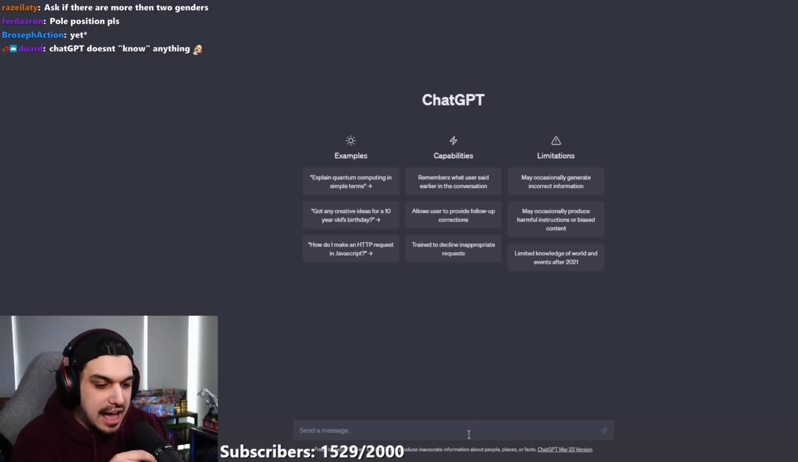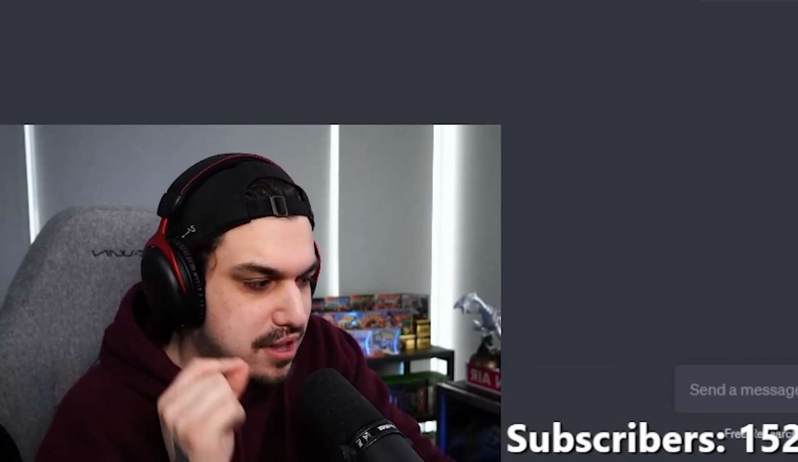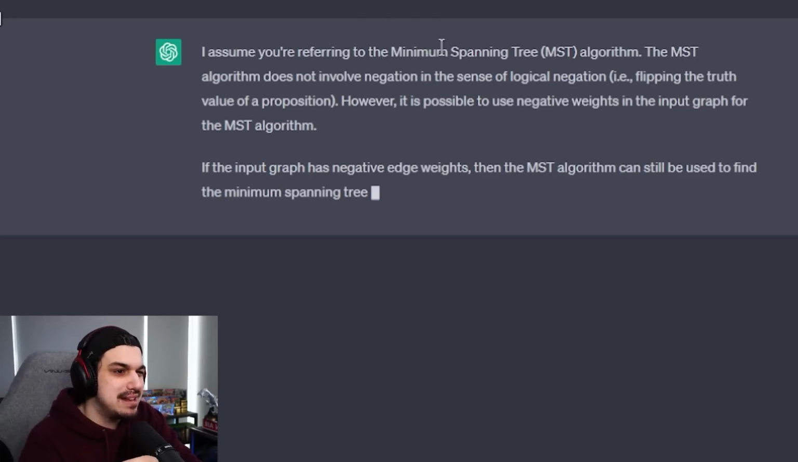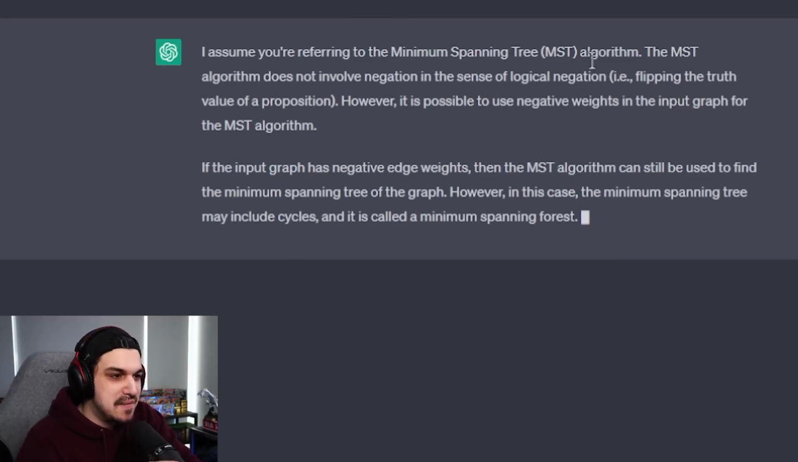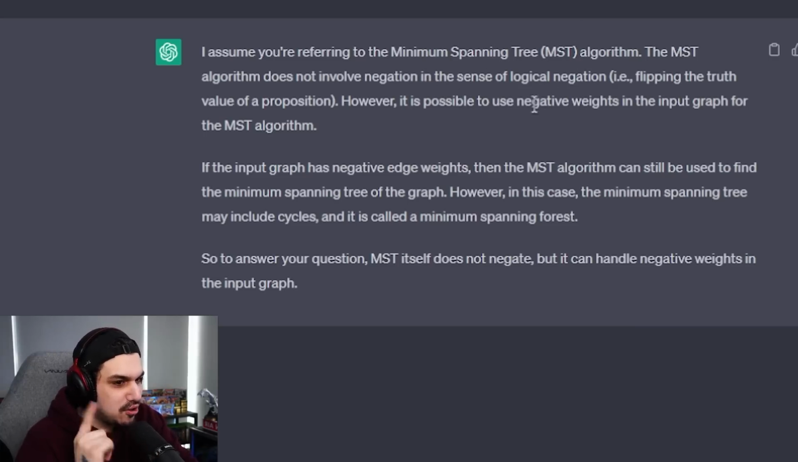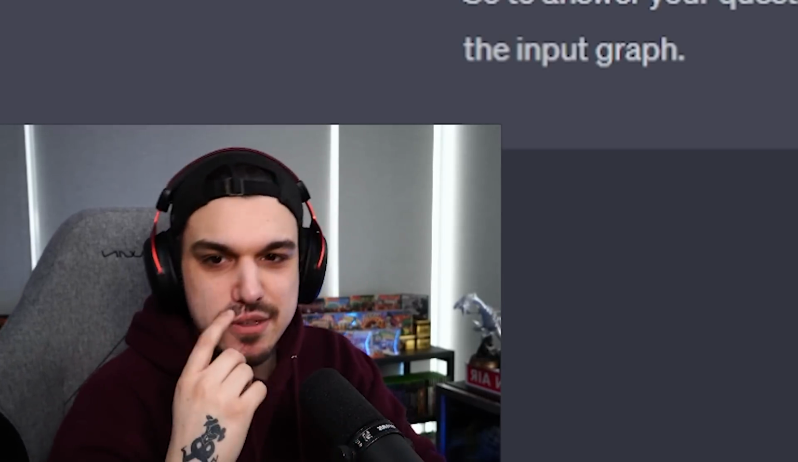So I've learned from testing ChatGPT that in general you need to be very descriptive in what you say. If I just go, does MST negate? You play Floodgates. It probably won't have any idea what I'm saying. I assume you're referring to the minimum spanning tree algorithm. The MST algorithm does not involve negation in the sense of logical negation. However, it is possible to use negative weights in the input graph for the MST algorithm. You see, you gotta be very descriptive with it.